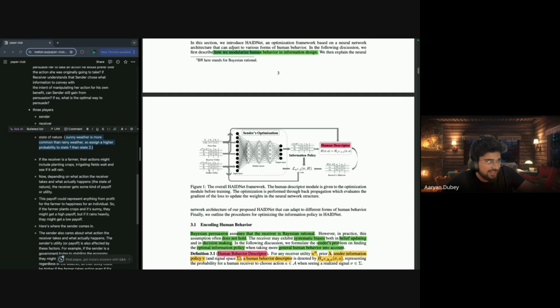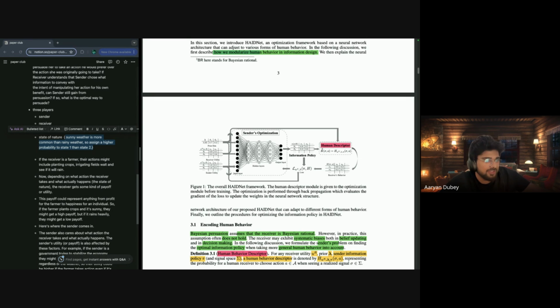What they tend to do is take these three and put them into a neural net. Three connected layers. They don't define what the neurons are here, they only say we use the ReLU activation function here. Other than that, nothing. What the end layer activation function is, I don't know. They never defined it here. They just say, okay, we're going to take these three and put them into neural networks. It will output an information policy, right? The information policy, what action should you take on the state of nature? So it should increase our, what do you say, profits, right? That would be the best answer here.